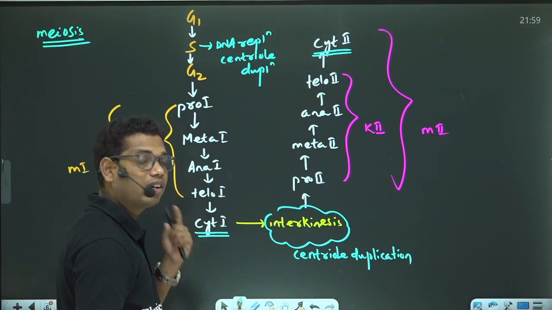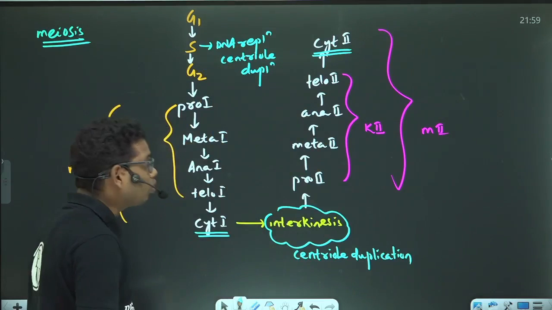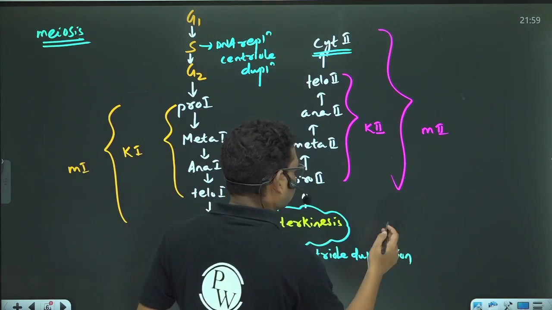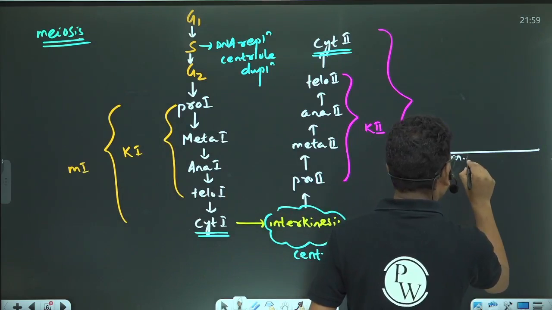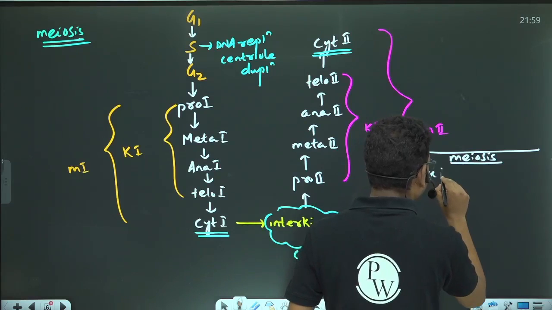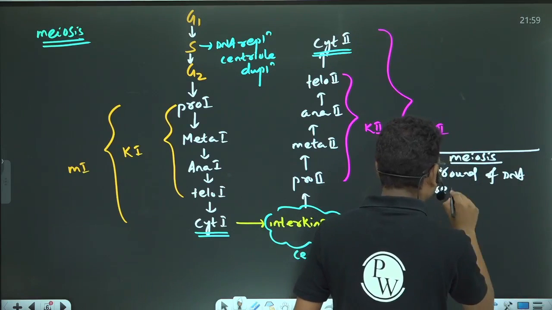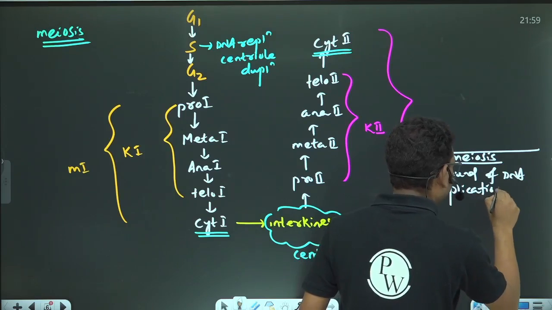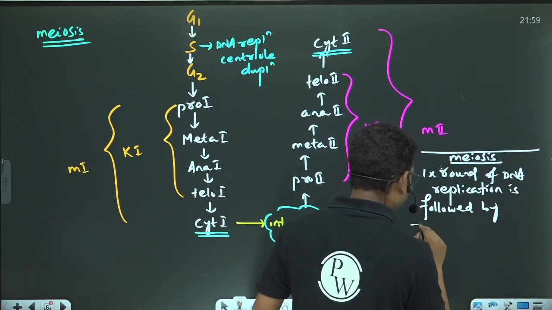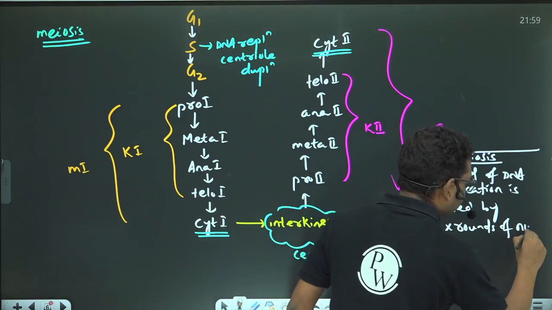So in meiosis, one round of DNA replication is followed by two rounds of nuclear division,